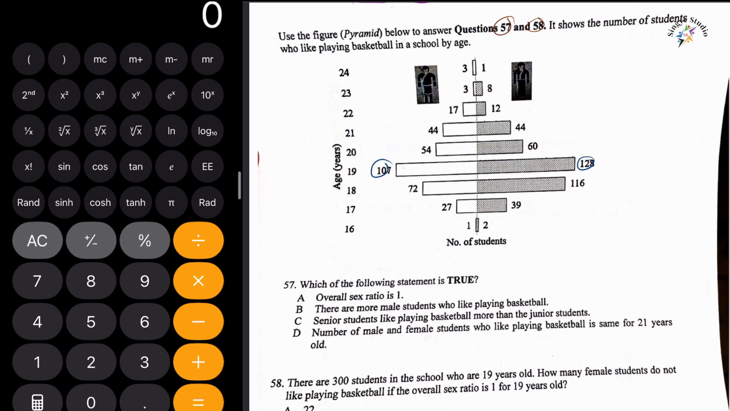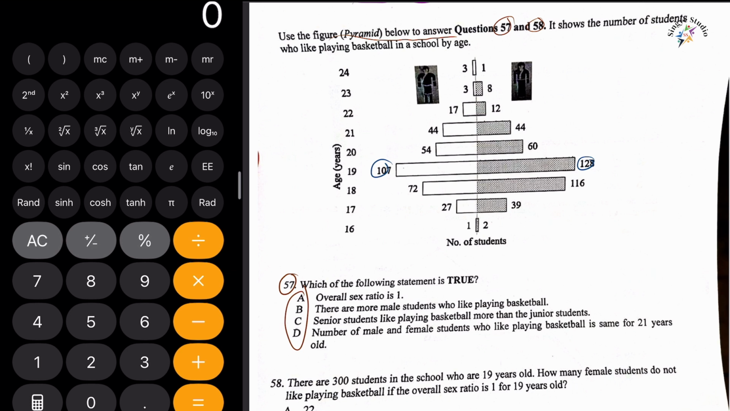It says use the figure pyramid below to answer questions 57 and 58. It shows the number of students who like playing basketball in a school by age. Question 57 says which of the following statements is true? To understand this, we have to refer to this graph and find out that among these four choices, one option is true and the rest three are false. So we have to find the choice which is true.